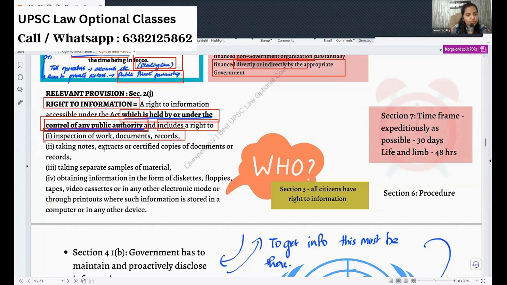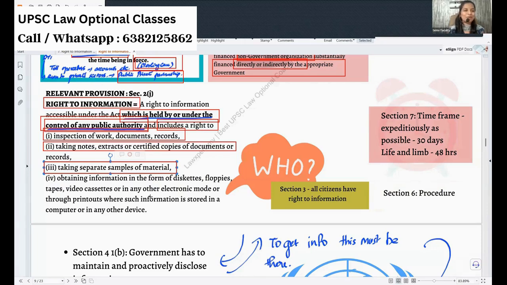You can take notes, extract certified copies, and take separate samples of the material. Once I had to visit my uncle, who works in a secretariat department. My father and I went there and said we wanted to meet the PIO, and he is the PIO actually.